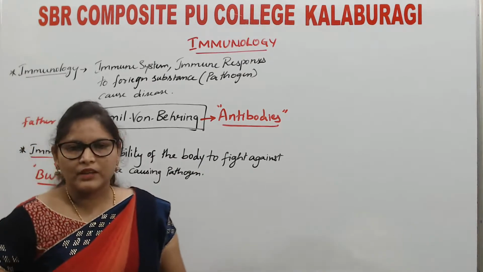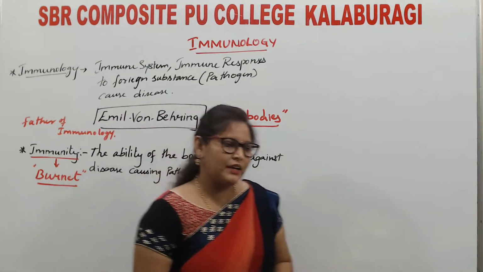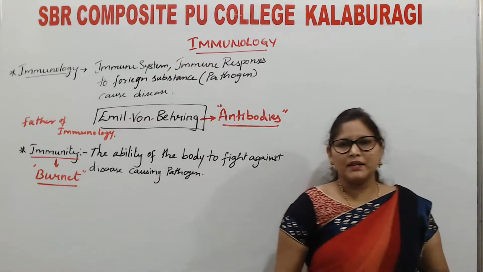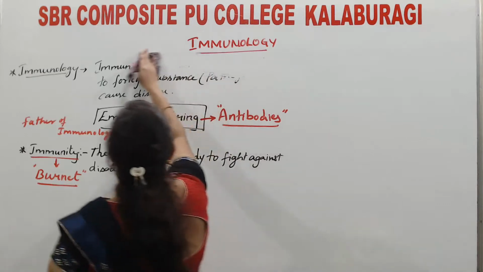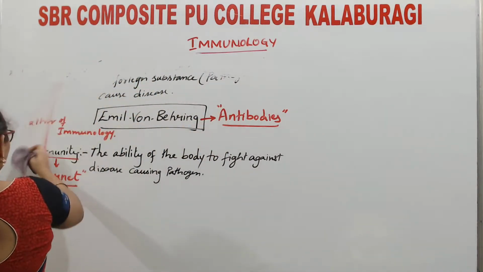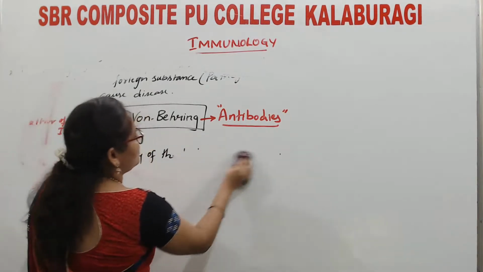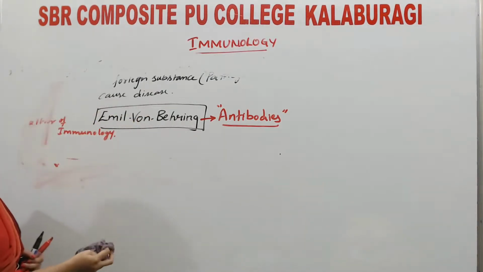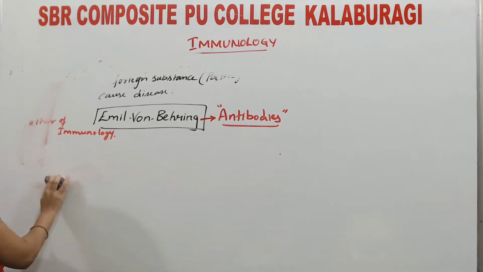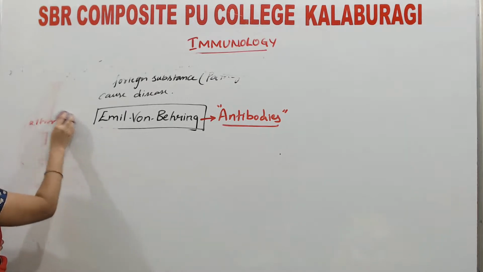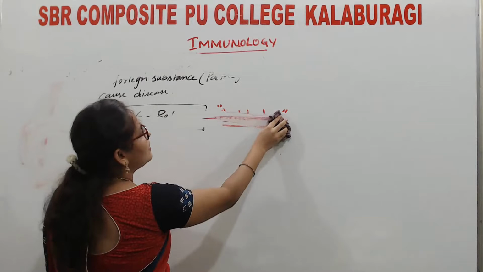Our immune system is broadly classified into two types: non-specific immunity and specific immunity. What is that? We shall see. Our defense mechanism is broadly classified into two types, that is non-specific immunity and specific immunity.